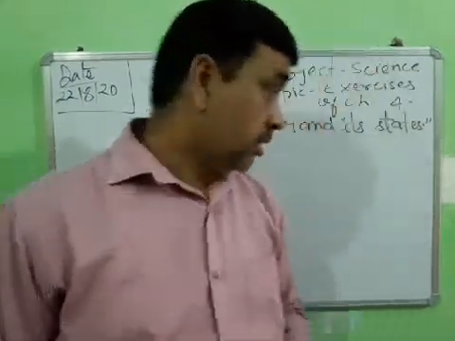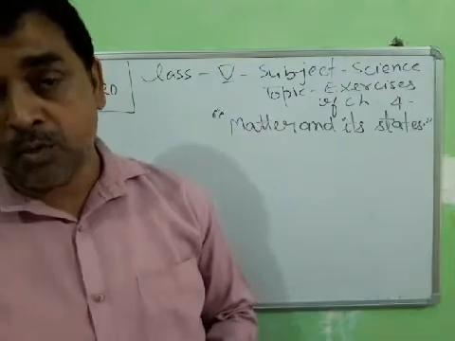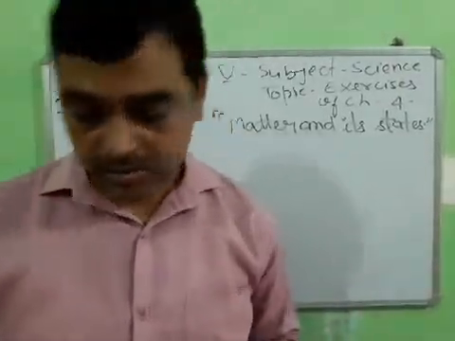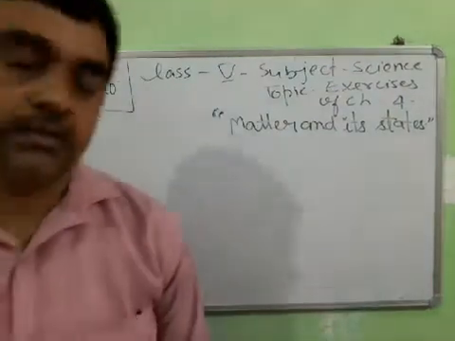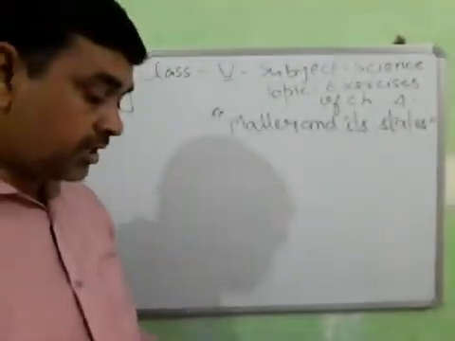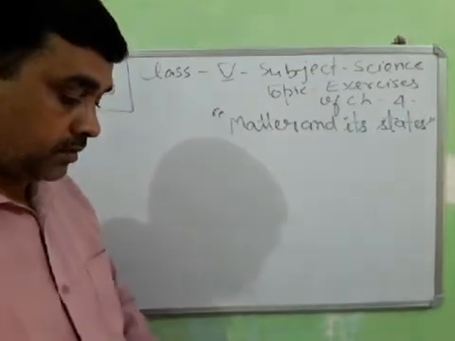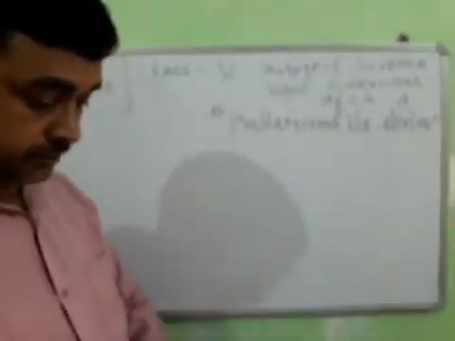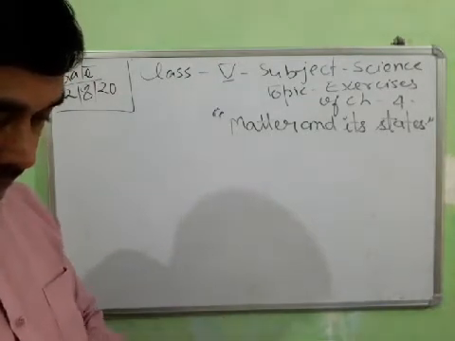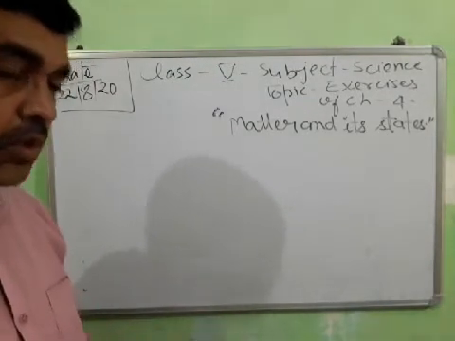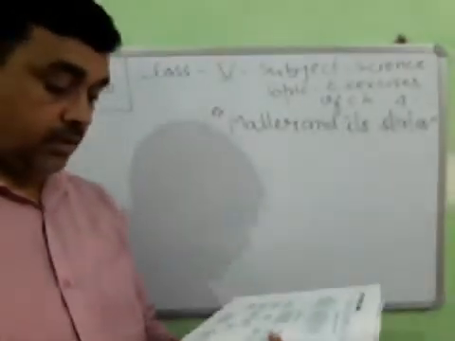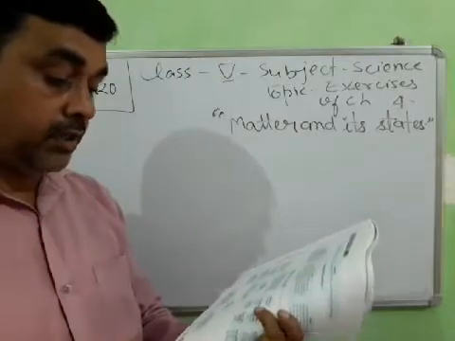Okay. Now student, I am going to solve some exercises. I am also taking the book for reading and explanation of the question. There is one concept check that is not completed in your textbook.